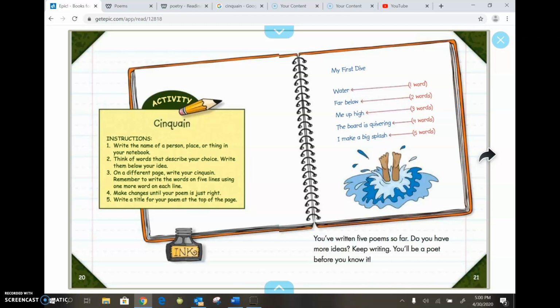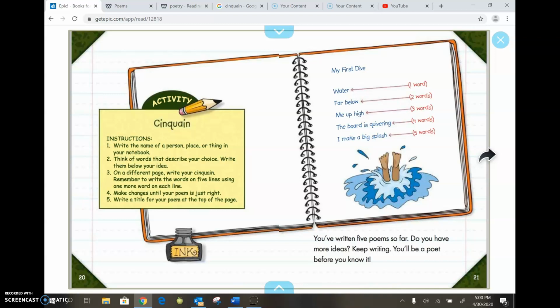The board is quivering. Ooh, haven't we seen that word quivering? What does that mean? That means shaking. And then the 5th line, I make a big splash. 5 words. Notice how nothing rhymes, but we did follow the directions for writing this type of cinquain.